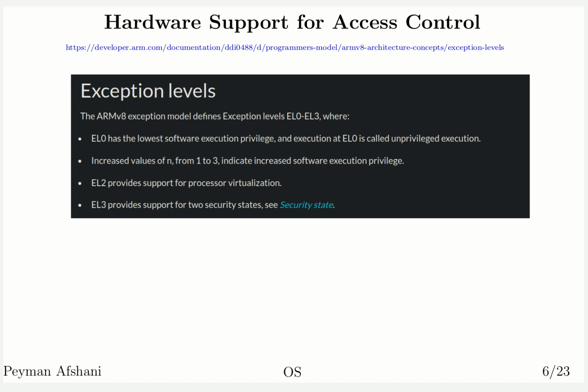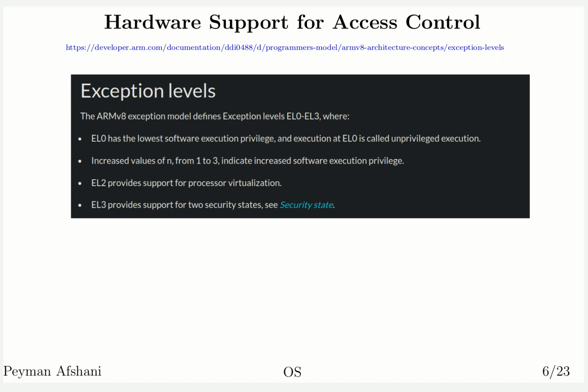If you look at ARM manuals, for example, that link up there, you'll see a description like this. The ARMv8 exception model defines 4 exception levels, 0 to 3. Level 0 is the lowest, for normal users, so this is the opposite of Intel, and level 3 is technically the highest.